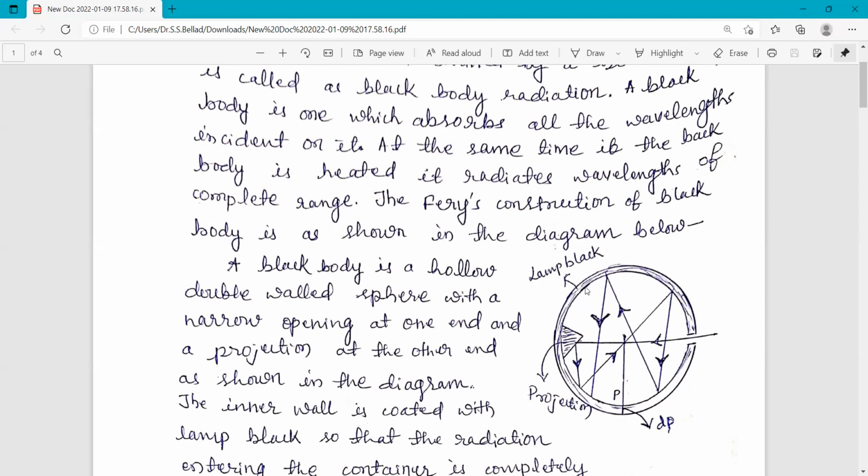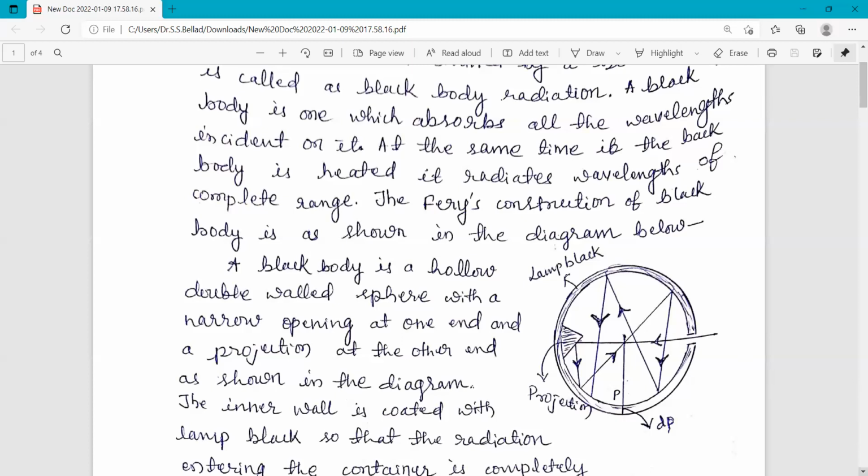The inner wall of this sphere is coated with lamp black. It has one projection at this end and a small opening at this end. This is a small opening, a pinhole created here to send the radiation. So this is the incoming radiation.